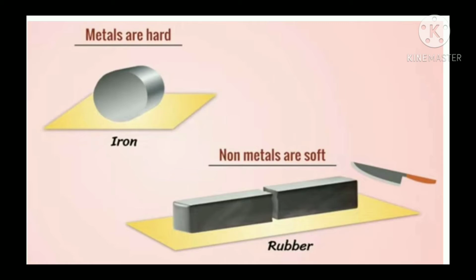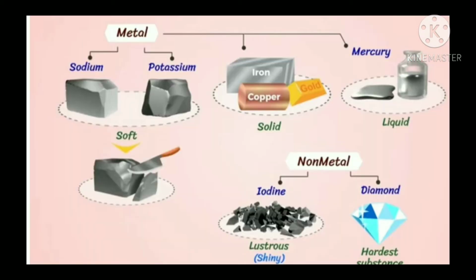See this in this picture, non-metals are soft, rubber. Try to cut rubber with knife. It must be very easy. Thus, non-metals are soft. So, we can tell hardness as generally metals are hard, not soft, and exceptions are there like sodium and potassium are soft and can be easily cut by a knife.